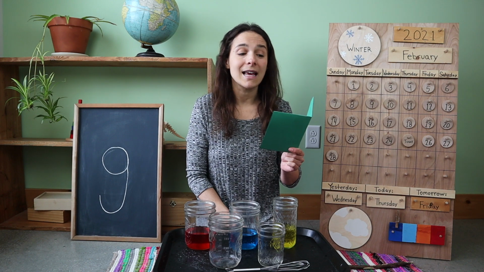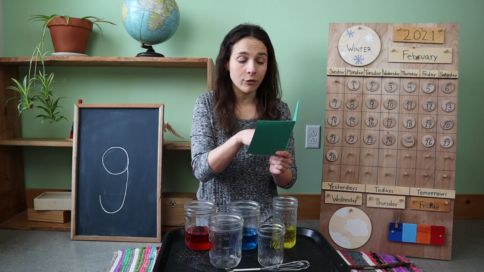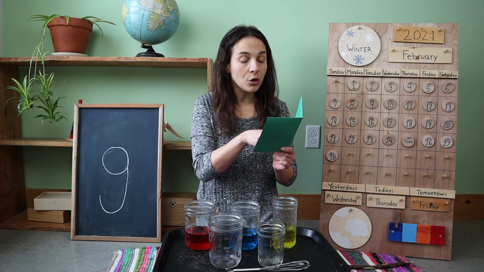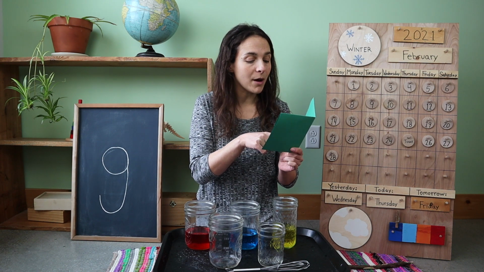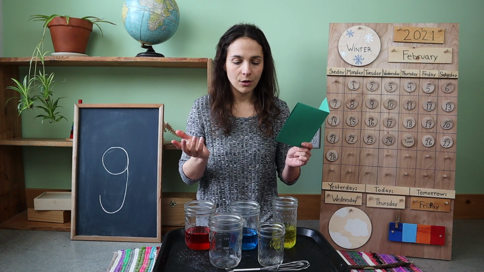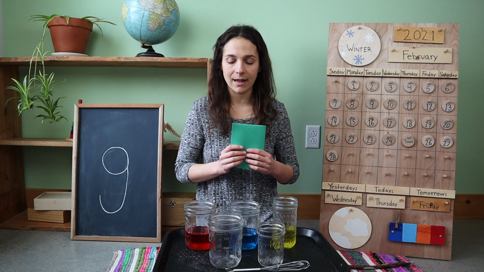And it says that I'm going to need a cup of red water, a cup of green water, a cup of blue water, a cup of yellow water, and a cup of purple water. So let's go over the ingredients and make sure that I have everything.